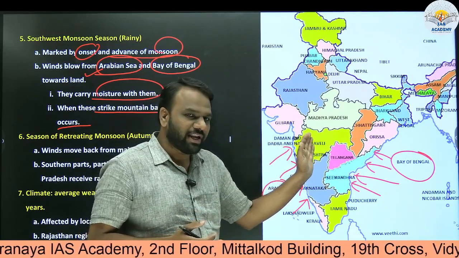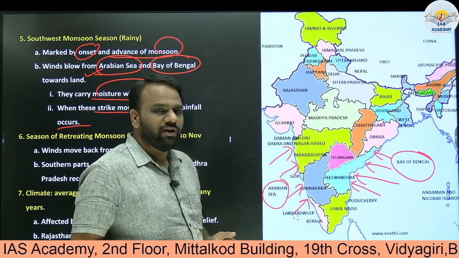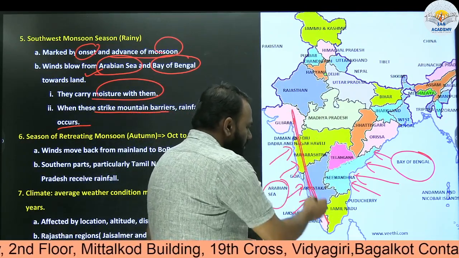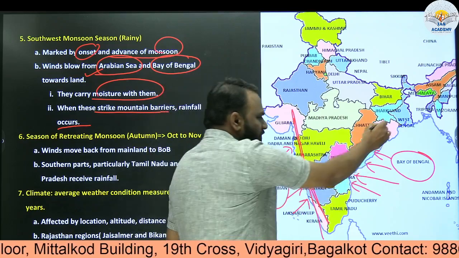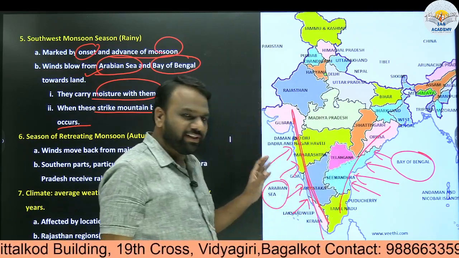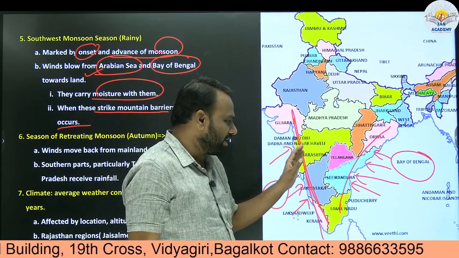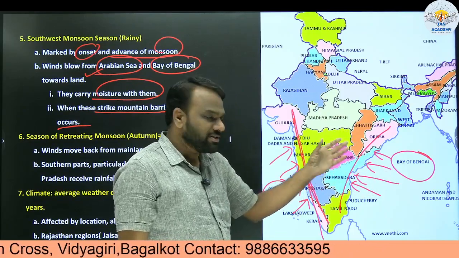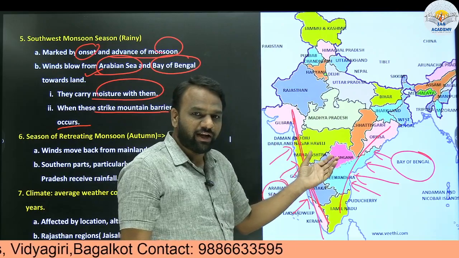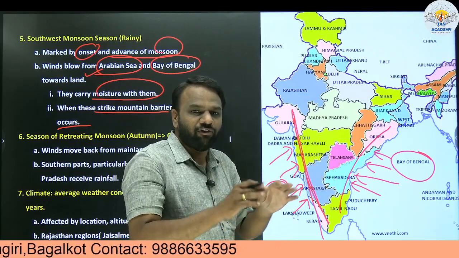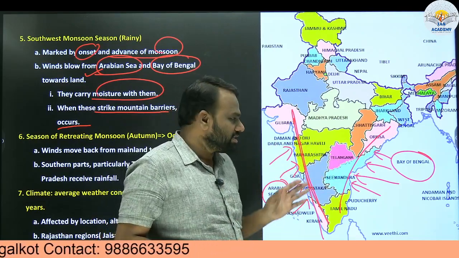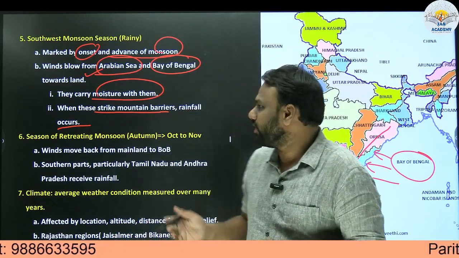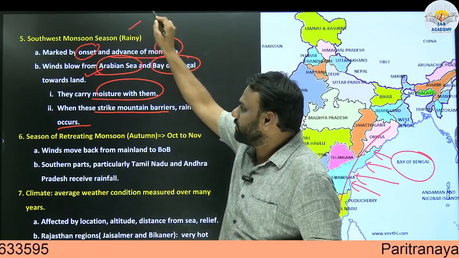When they move towards the land, they will encounter, for example, mountains. Here we have the Western Ghats, and here also we have the Eastern Ghats. When these winds strike the Western Ghats, the Eastern Ghats or other mountains, whatever moisture they are carrying will be released in the form of rain. This happens from June to September, and that season we call rainy season.